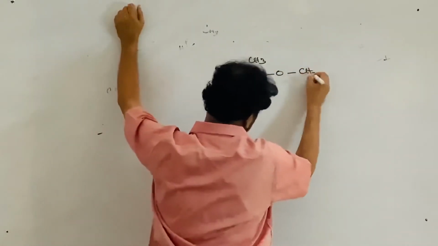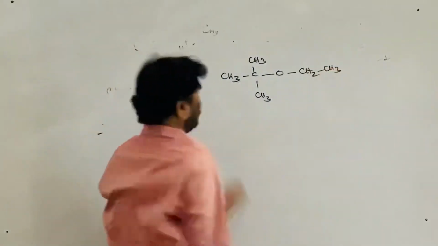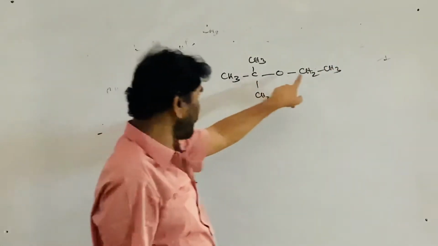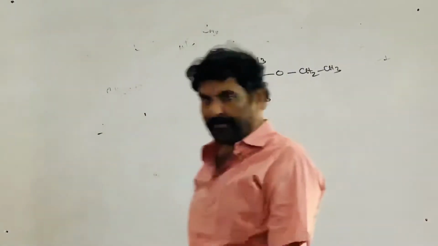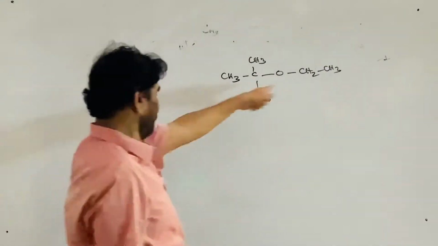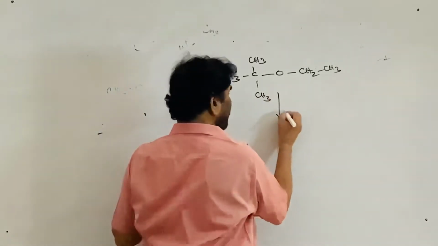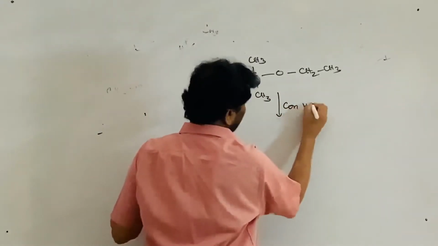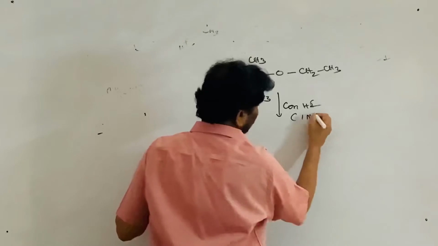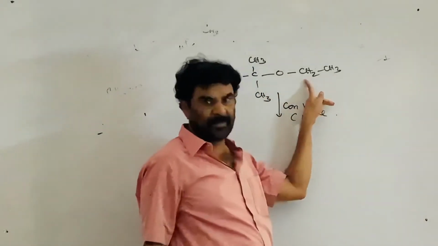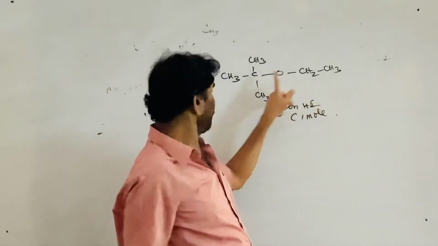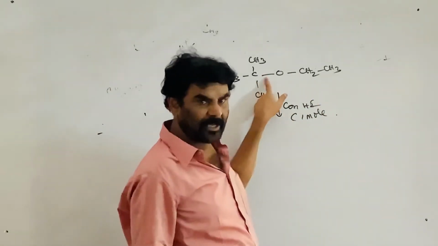This is ethyl. So tertiary butyl ethyl ether. This is treated with concentrated HI, 1 mole. So now you see, this is the ethyl, primary carbocation. This is the tertiary butyl, tertiary carbocation.